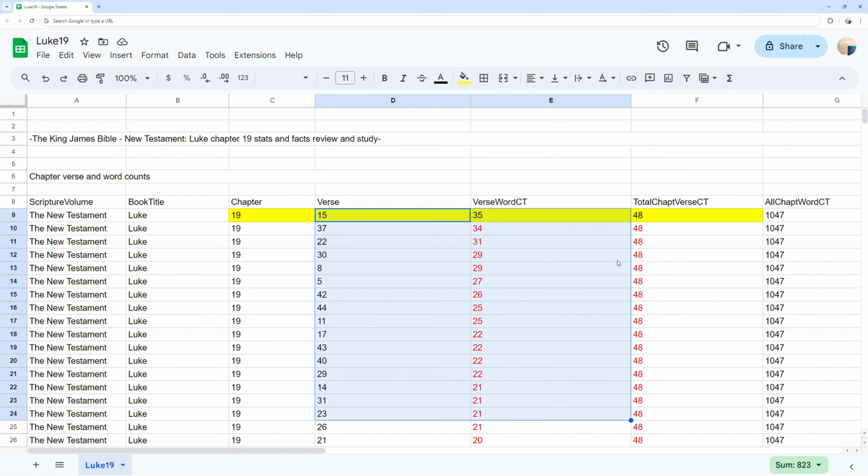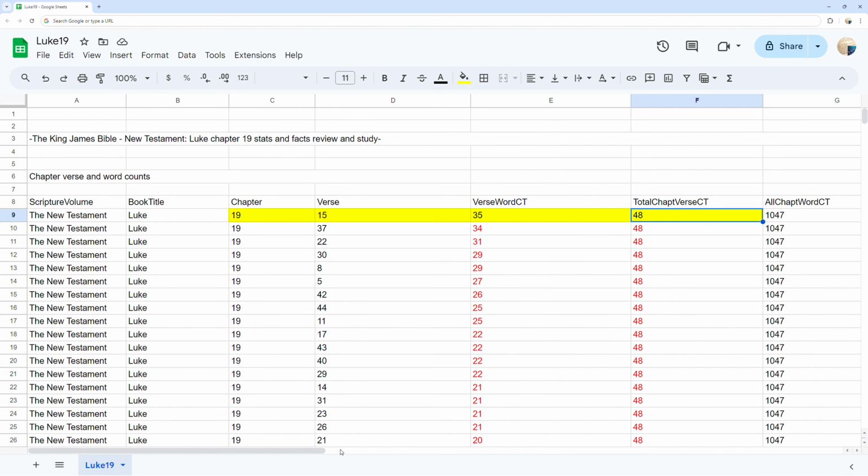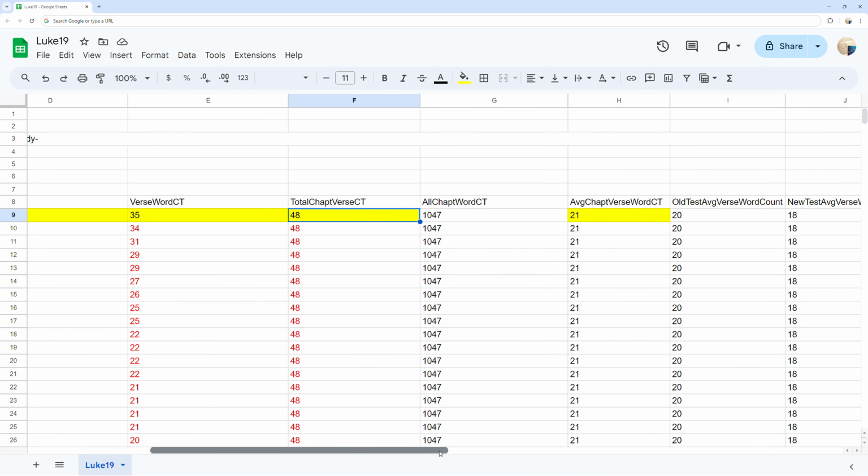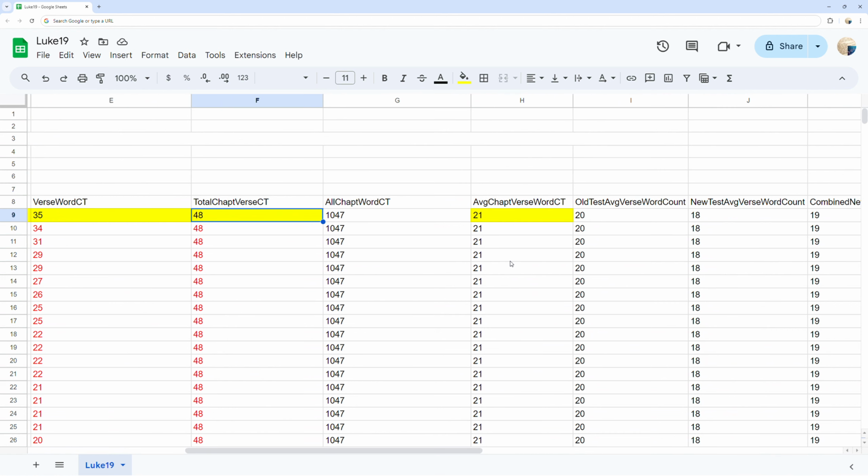You can see the Luke chapter 19 verse total count at 48 verses, the average word count of all Luke chapter 19 verses at 21 words per verse, as well as the average verse word counts for both the complete Old Testament, New Testament, and both combined to get a comparison of Luke chapter 19 word per verse count comparisons.